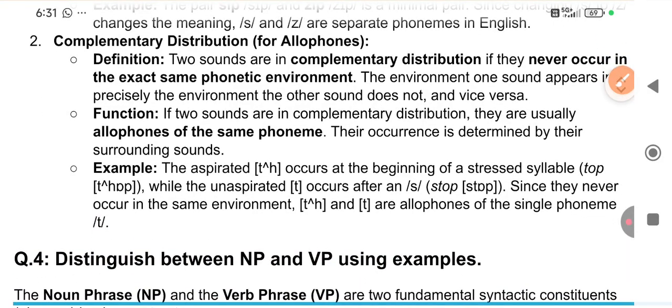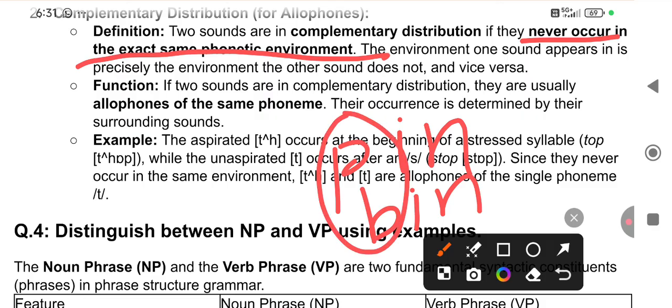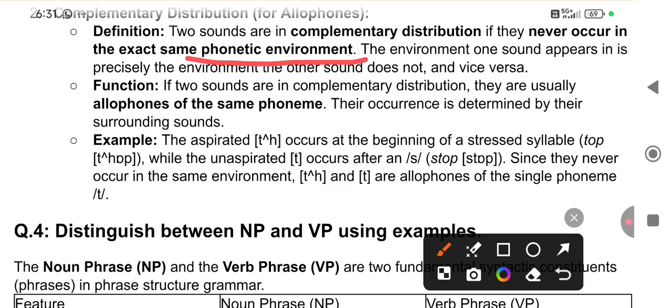Now, last for today, complementary distribution. So, what is complementary? That is allophones. Two sounds are in complementary distribution if they never occur in the exact same phonetic environment. In a phoneme, that's a minimal pair: same position, but just opposite. In allophones they never occur in the same place, right? Same place means phonetic environment.